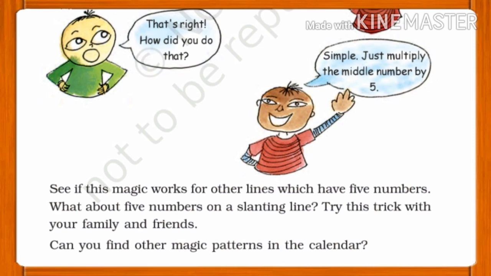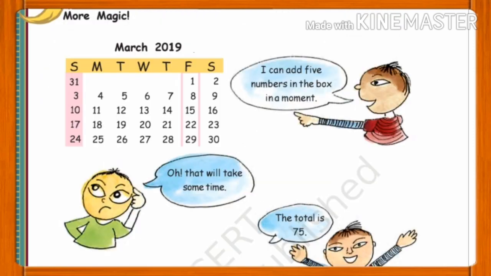Second boy is saying, that's right. How did you do that? The first boy replies, it's very simple. Just multiply the middle number by 5. Let's see how the first boy calculated the answer. He has considered Friday and he has taken all the dates which were on Friday. The numbers are 1, 8, 15, 22 and 29. Out of these 5 numbers, 15 is the middle number. So if you multiply 5 into 15, you will get 75.